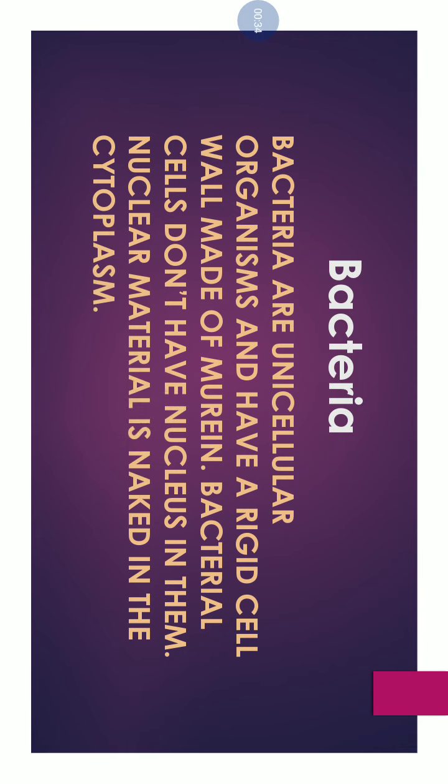First of all, bacteria are unicellular organisms and have a rigid cell wall made of murein. Murein is the protein from which the cell wall of bacteria is made, and it is a hard cell wall. Bacterial cells do not have a nucleus. Rather, the nuclear material is naked in the cytoplasm, meaning it is not enclosed in any membrane, it is floating in the cytoplasm.